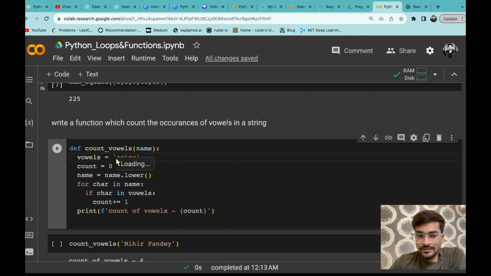Now because we have defined the vowels in a small case, हमें make sure करना है कि whatever the name that input we are taking that should be in lower case. So even if someone is providing a name that starts with the upper case, हमें पहले उसको सारे characters को lower case में change कर देना है so that we can compare the vowels that is already in lower case. क्योंकि आप एक lower case character को upper case से compare करोगे so it will not compare that.